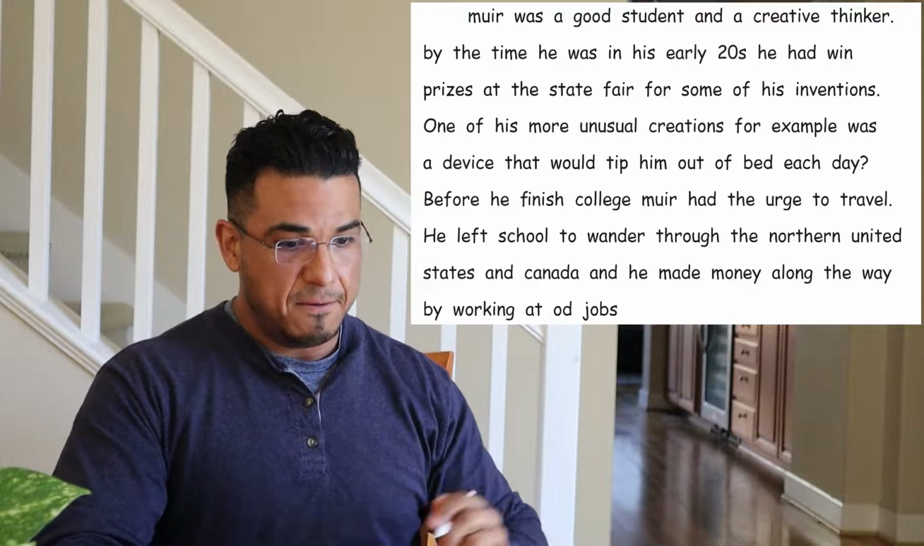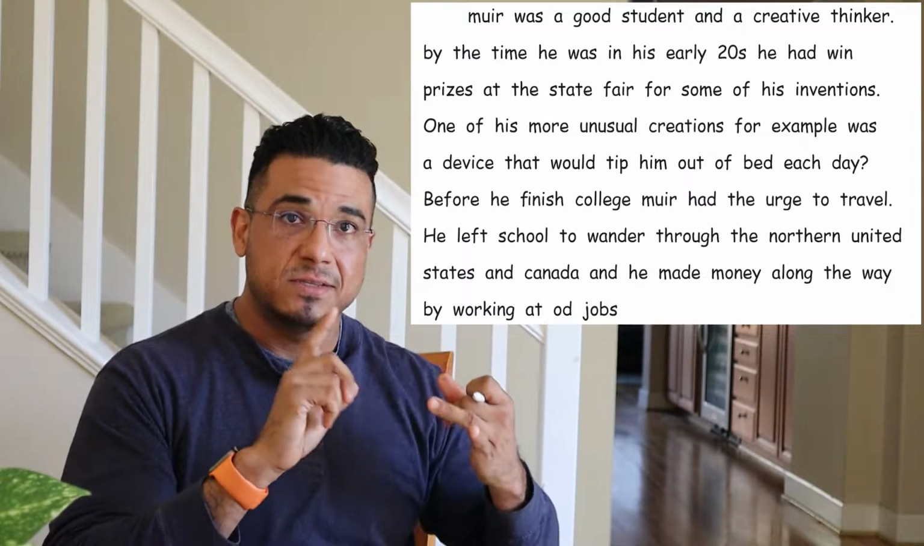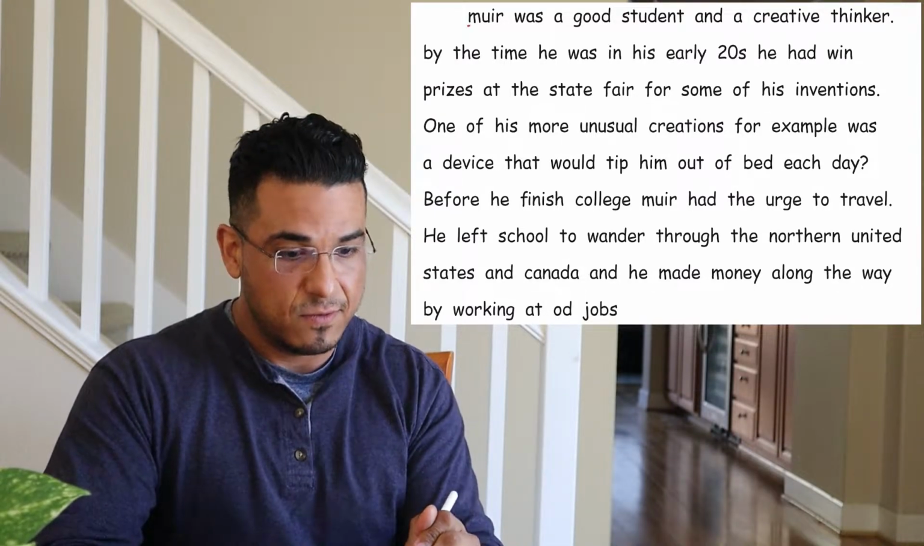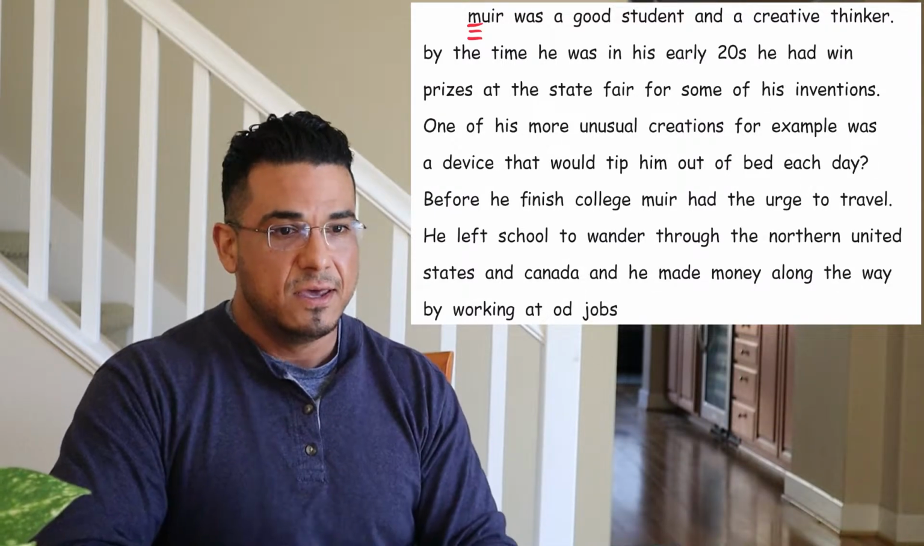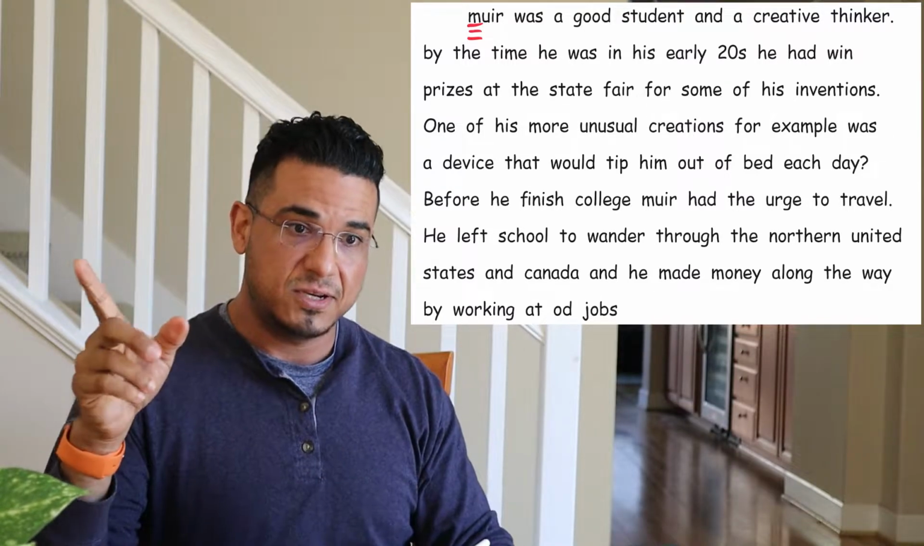Hopefully not. All right. At the beginning, we have Muir was a good student. Muir is the beginning of a sentence and someone's name, surname in this case, which makes it a proper noun, therefore needs to be capitalized. He was a good student and creative thinker. Good. Nice, complete sentence. We've got our subject and our predicate.